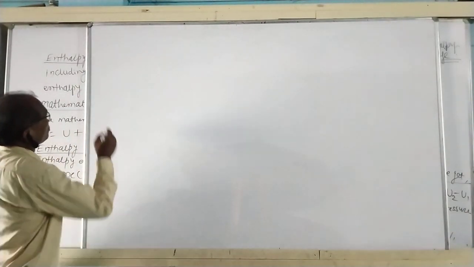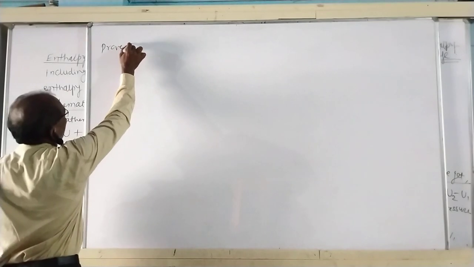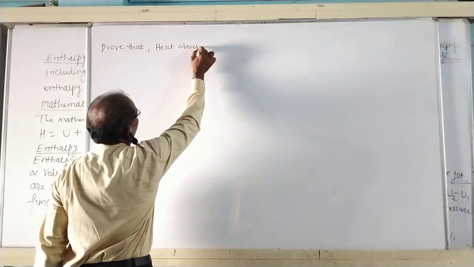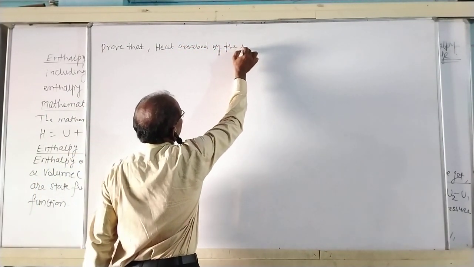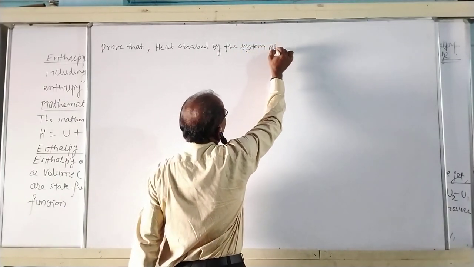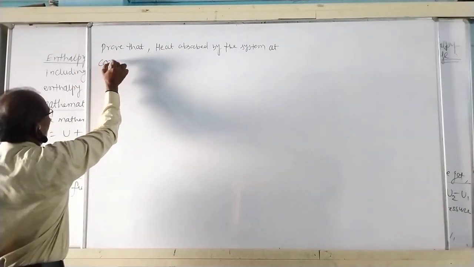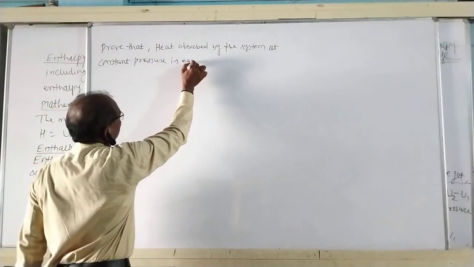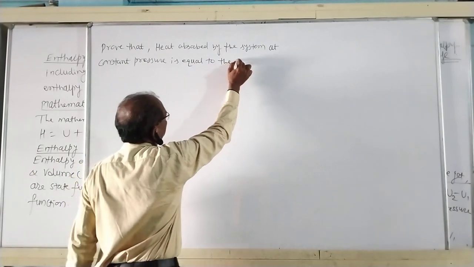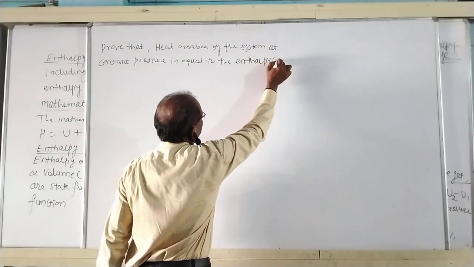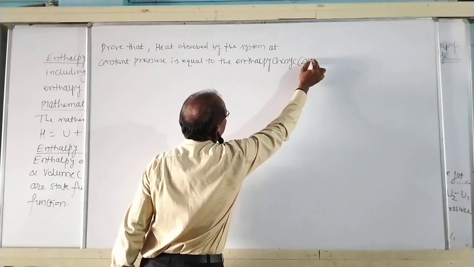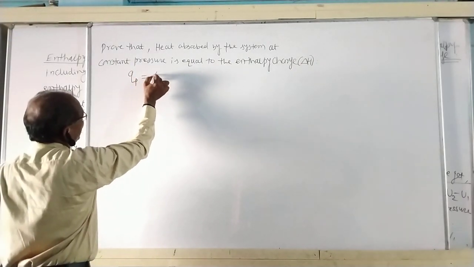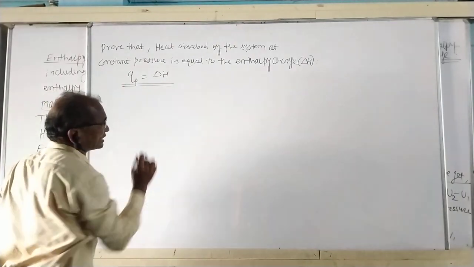Then we see the next question. Prove that heat absorbed by the system at constant pressure is equal to the enthalpy change, that is delta H. Simply, we can say that here QP is equal to delta H. हे सिद्ध करायचं आपल्याला.